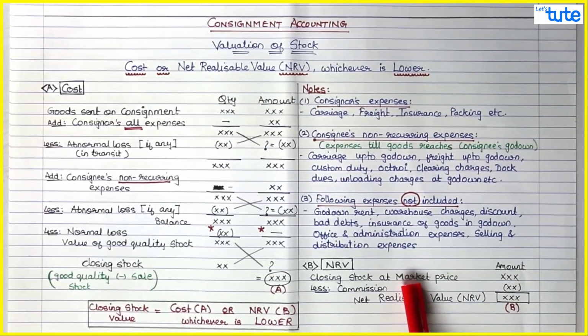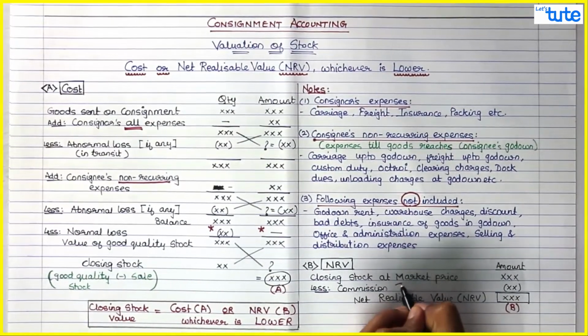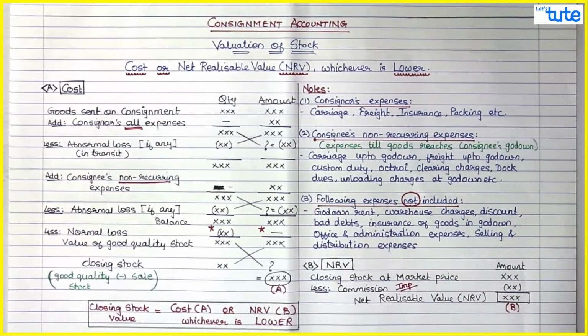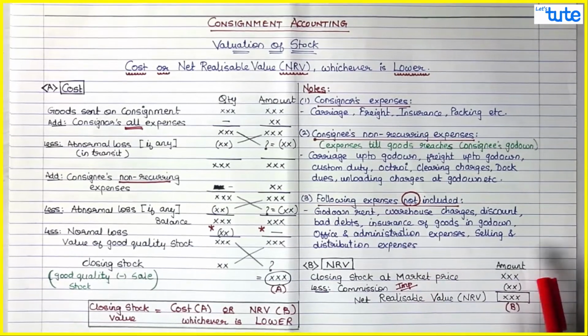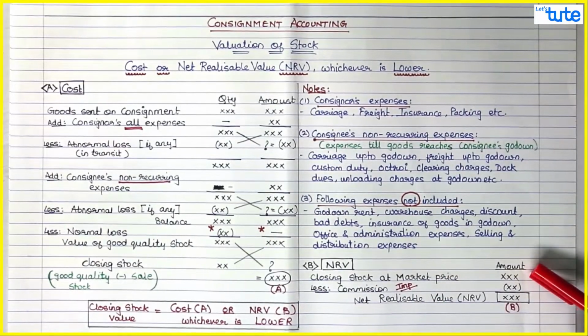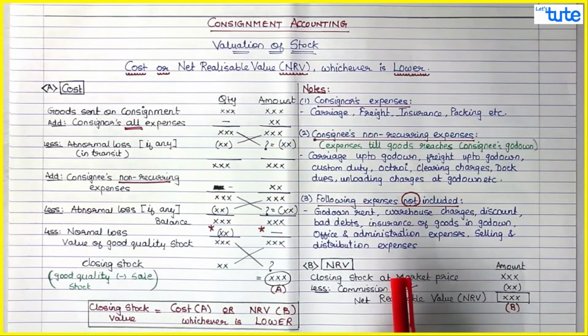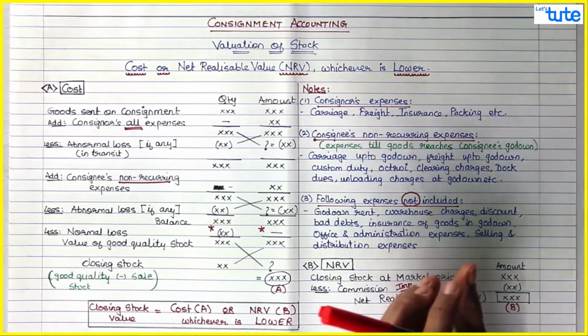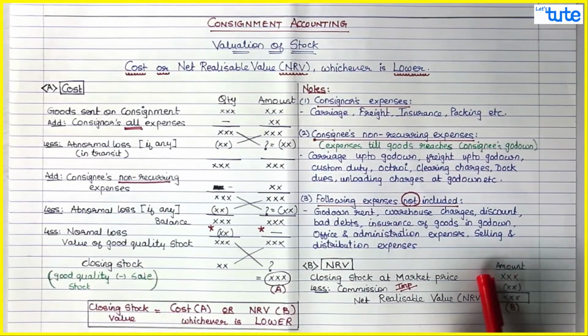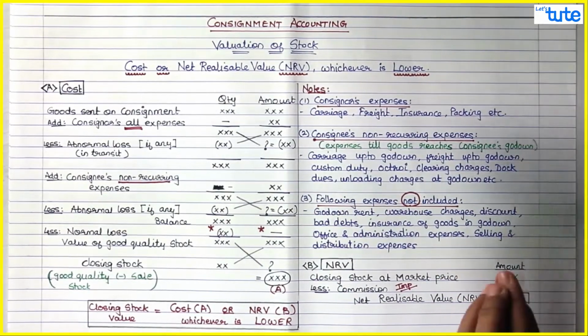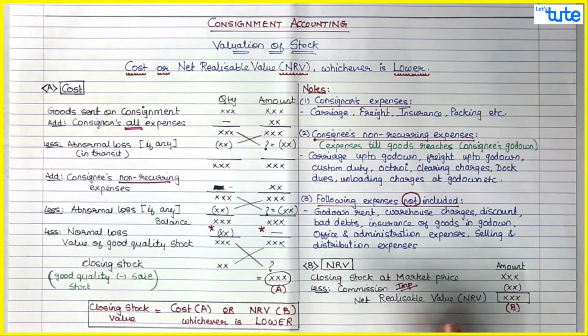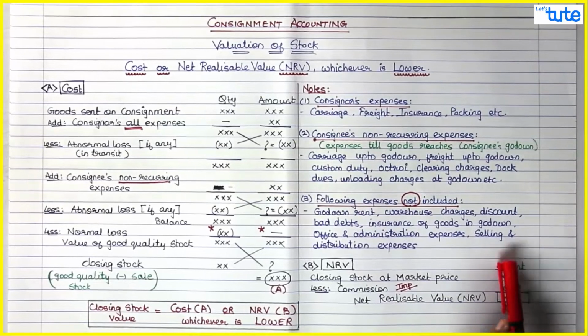Now you deduct commission from this. Guys, this is very important. When we say net realizable value, you have to see how much you will realize in hand after selling those goods. So when I say closing stock at market price, this is the price which I will receive from the market. But these goods are sold by whom? By the consignee. So by default, the consignee is going to deduct his commission from this market value or market price, or you can say sale proceeds. So that is an expense which is going to happen, and in hand you are going to realize only this much value after deducting the commission.